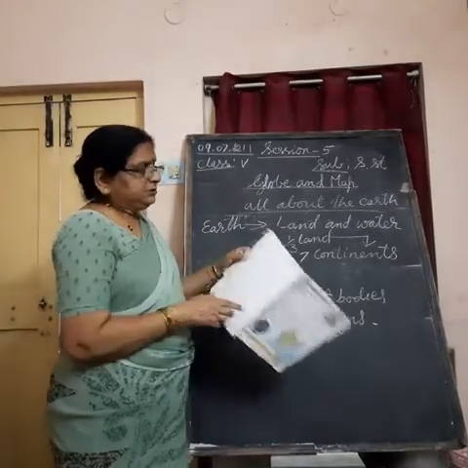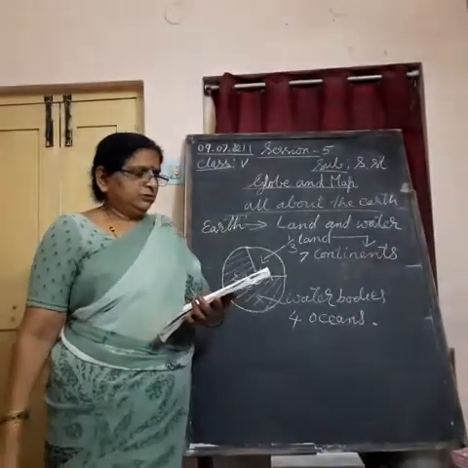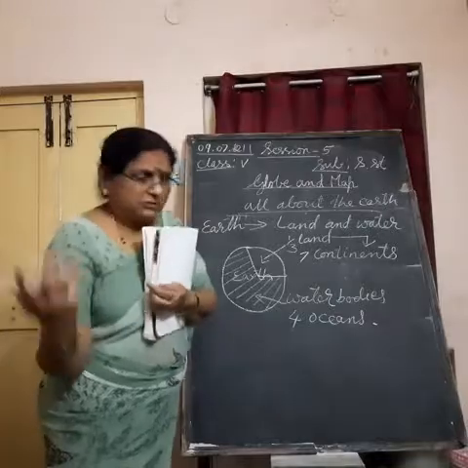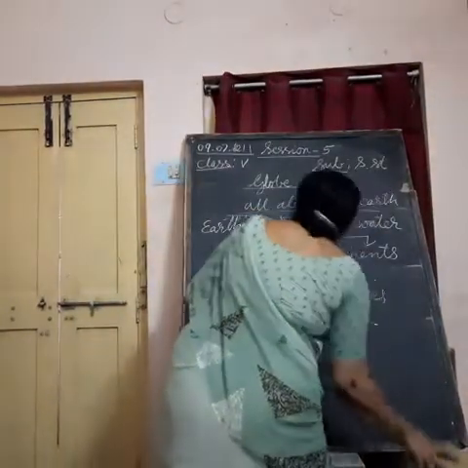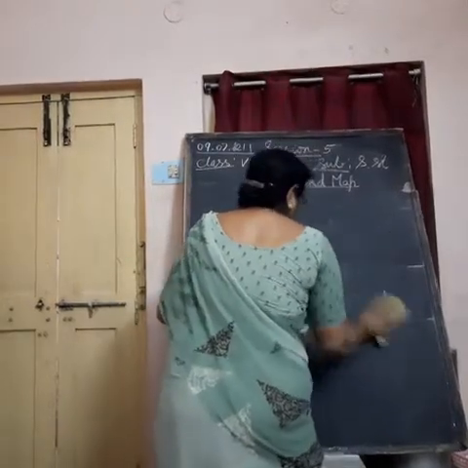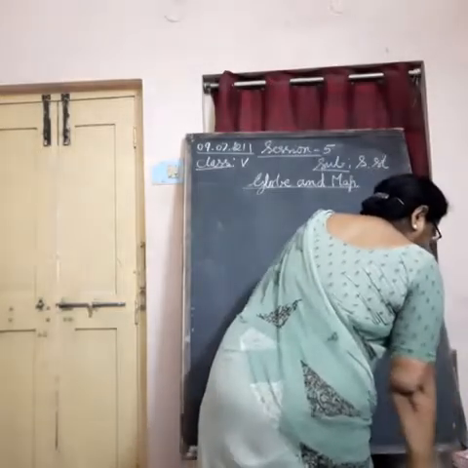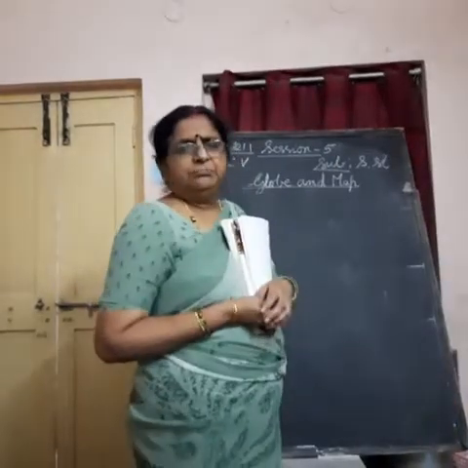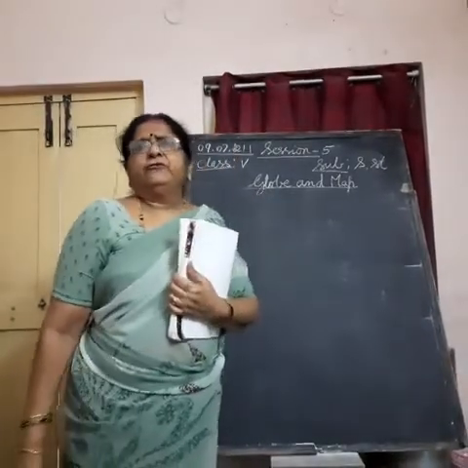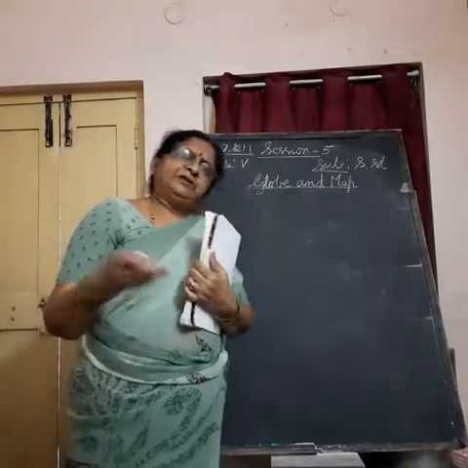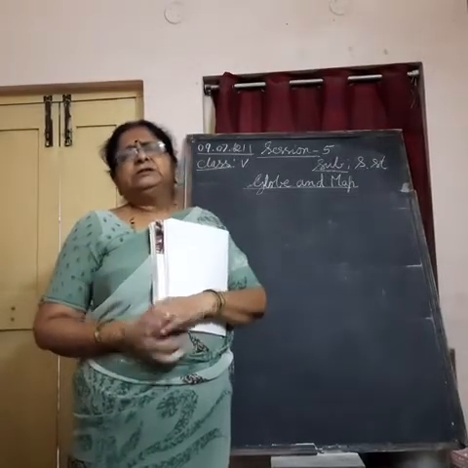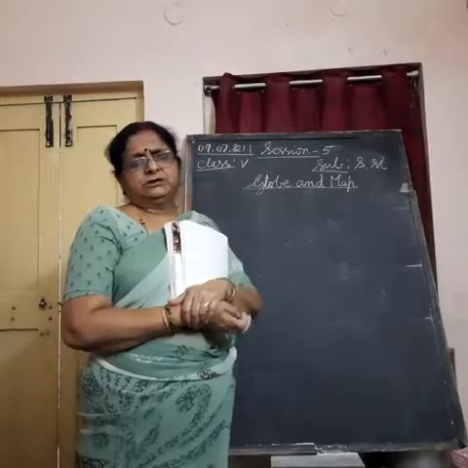Okay. So, to know where water is there, where land is there on the earth, or to know more about the earth, to know the facts about the earth, what facts we can know? We can know the location of the places. We can know where exactly water bodies are there. What is their quality, depth, everything. If you want to know about it, you need one aid. Something to help you to know about the earth.